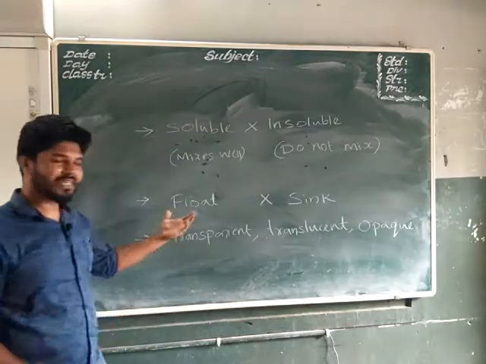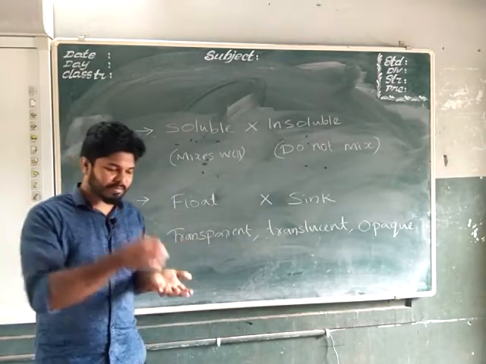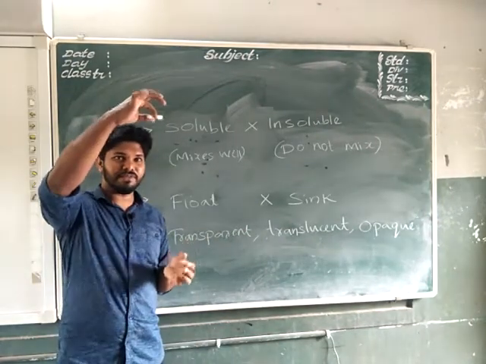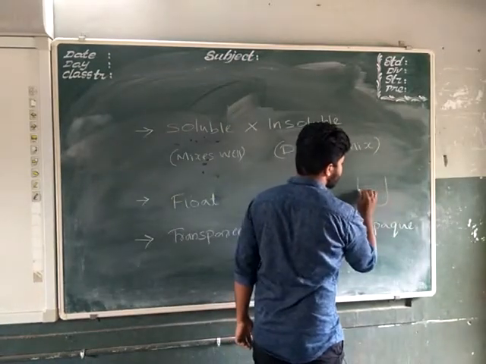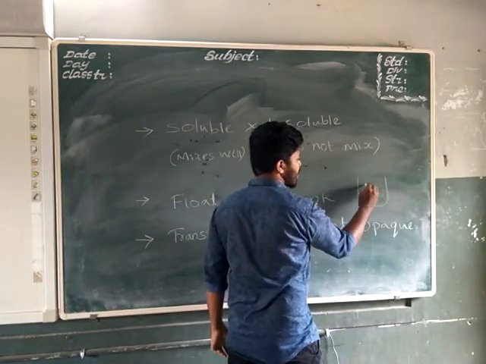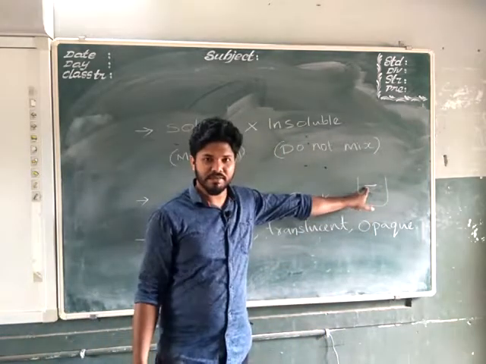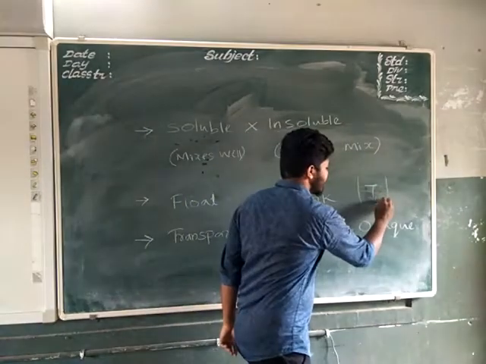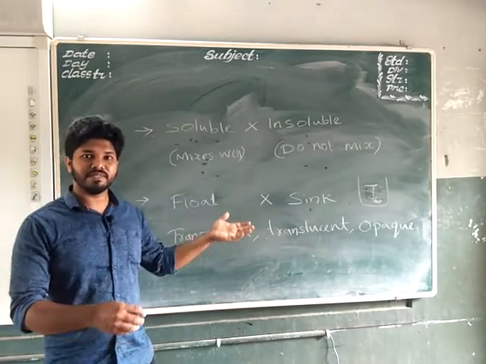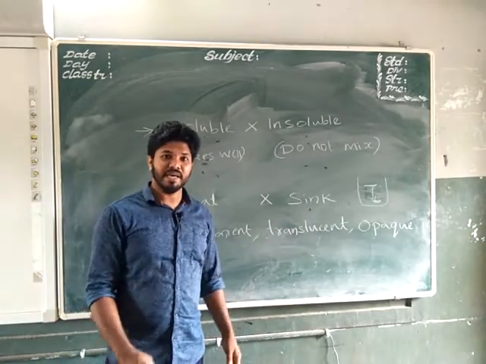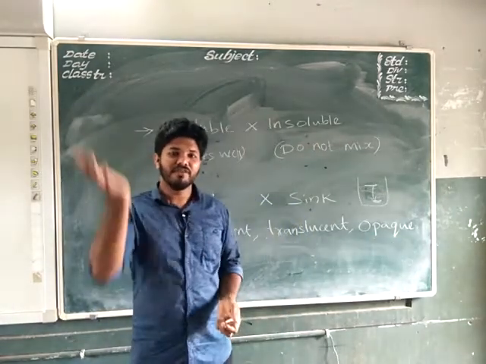Okay, then now the next topic, float or sink. What is meant by floating? If we put any substance into the water, and it comes to the surface of the water, for example in a bowl full of water, the substance is said to float in the water. And if it goes down and stays at the bottom, it is said to be sinking in water. So some of the substances will float in water and some of them will sink. Heavier objects will sink down and lighter objects will float in the water.